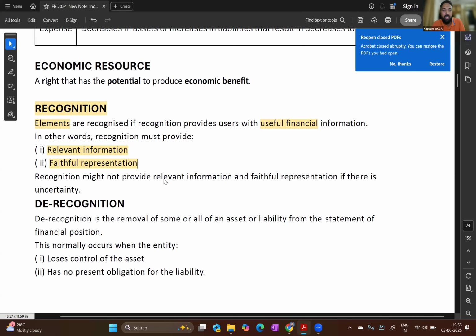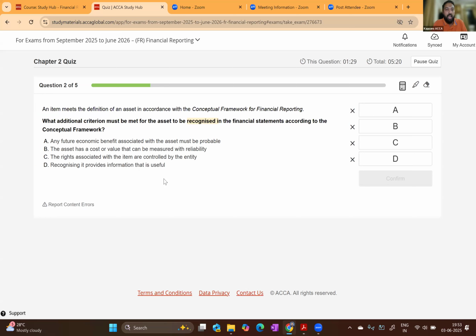So now let's look into the answer. An item meets the definition of an asset in accordance with conceptual framework. What additional criteria must be met for the asset to be recognized in financial statement? Any future economic benefit with the asset must be probable. That is the definition of an asset. They're asking what additional criteria should be met to record this asset. Asset has a cost or value that can be measured reliably. That is also correct. That is a recognition criteria.